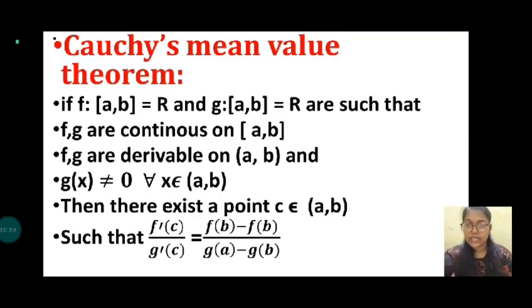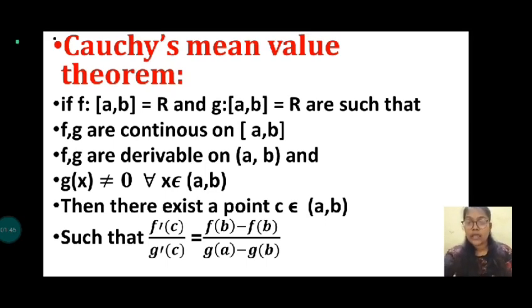First I will explain what is Cauchy's mean value theorem. If f and g are functions from a comma b to R such that f and g are continuous on a comma b, f and g are derivable on a comma b, and g dash of x is not equal to 0 for x belongs to a comma b, then there exists a point c belongs to a comma b such that all conditions are satisfied.